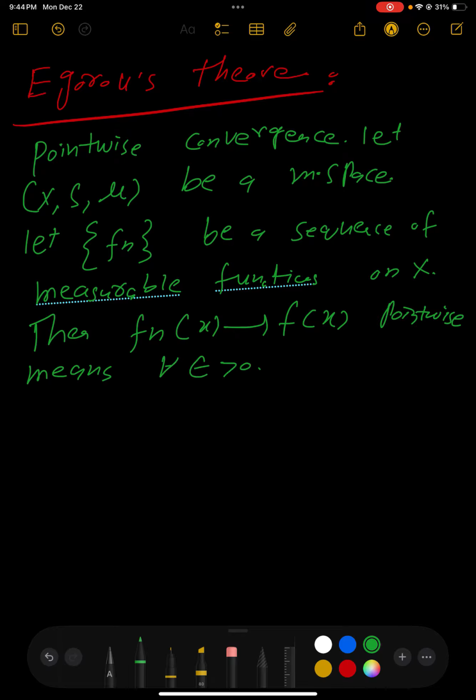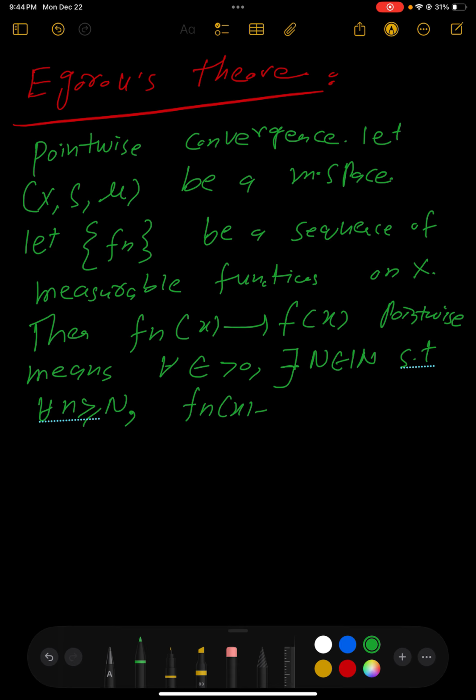for all epsilon greater than 0, there exists N belonging to the natural numbers such that for all n greater than N, |Fn(x) - f(x)| is less than epsilon.